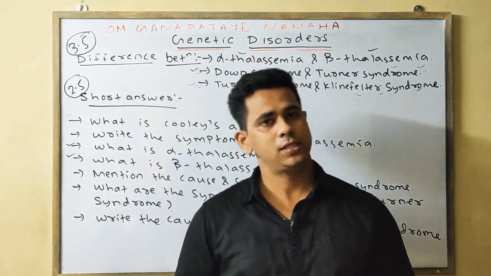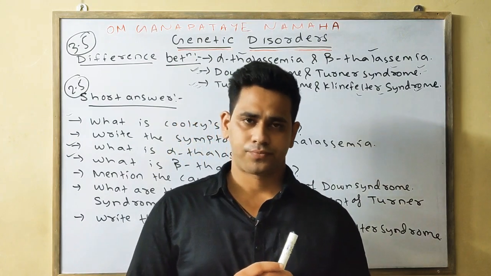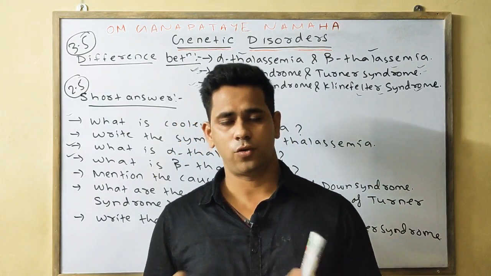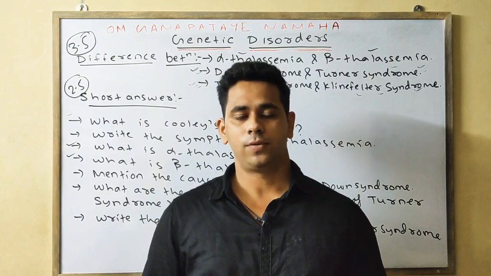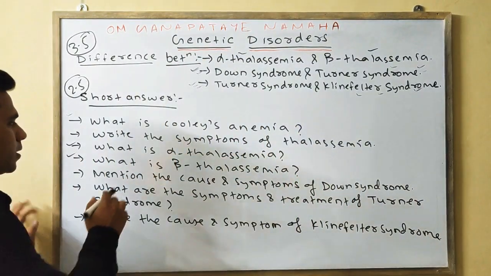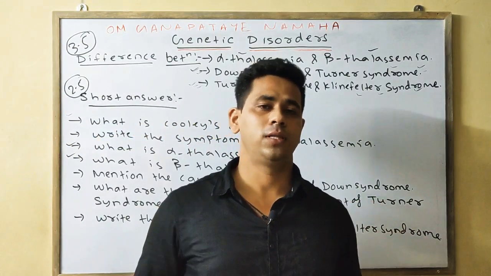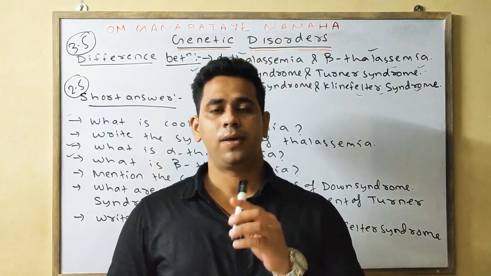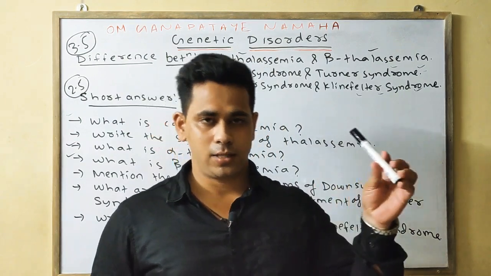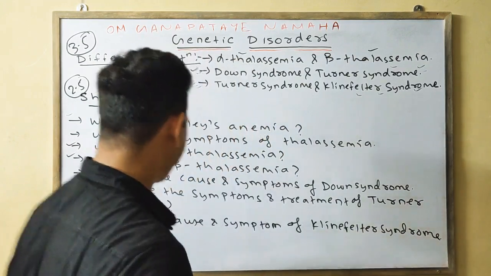If 2 genes are mutated, then it is the case of alpha thalassemia minor. If 3 genes are mutated, then it is the case of the hemoglobin H disorder. If all 4 genes are mutated, then it is the case of the last one, that is hydrops fetalis. There is no treatment for hydrops fetalis, as we find stillbirth in this case, means the baby either dies in the mother's womb or may die immediately after birth.